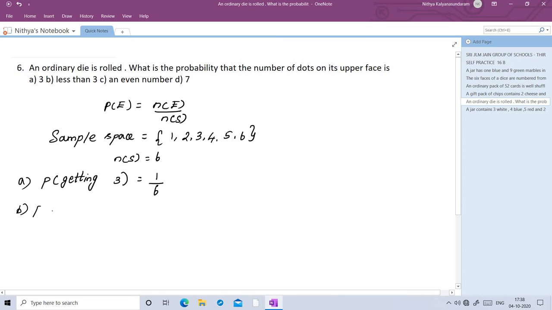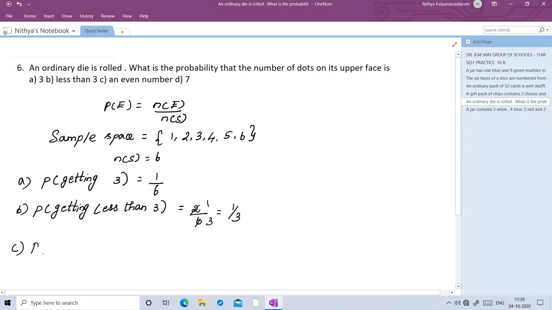B question, probability of getting less than 3. So less than 3 is 1, 2. So we have two numbers. So 2 by 6, we can cancel, 1 threes are 3, so 1 by 3. So probability of getting less than 3 is 1 by 3.